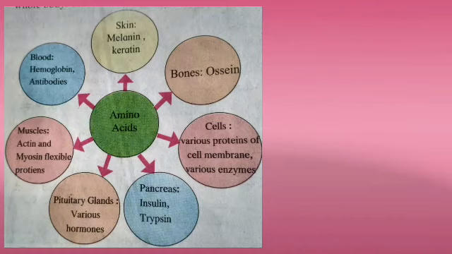Now, muscles use proteins to produce actin and myosin. Actin is for cell movement in contracting the muscles, and myosin is used to convert ATP molecules into mechanical energy. The last one is the blood. Blood uses proteins for producing hemoglobin and antibodies. Hemoglobin helps in the transportation of oxygen, and antibodies are very necessary to fight against diseases. They are also very useful to neutralize the pathogens.